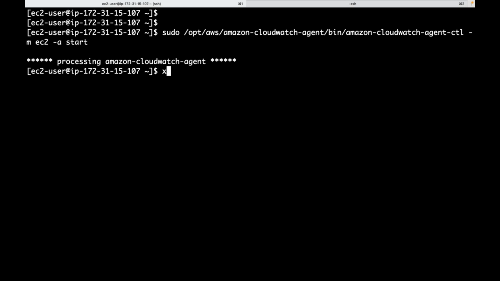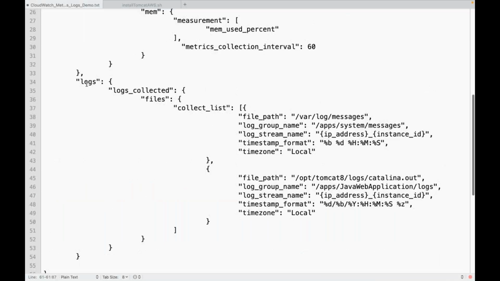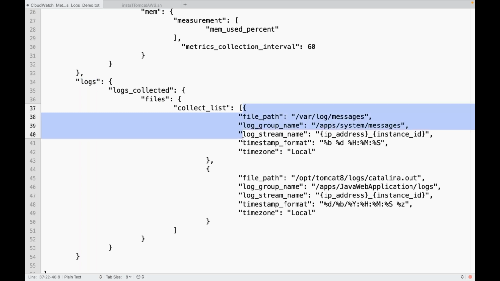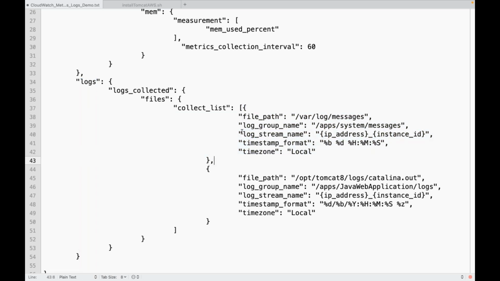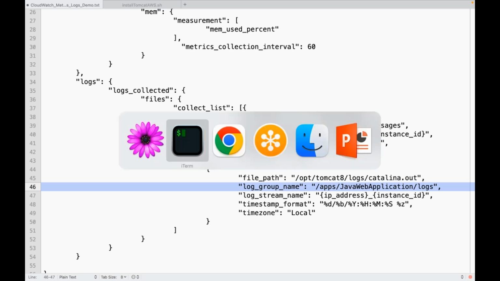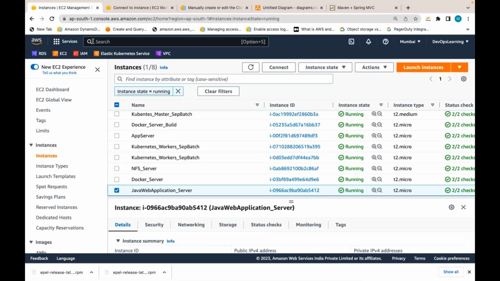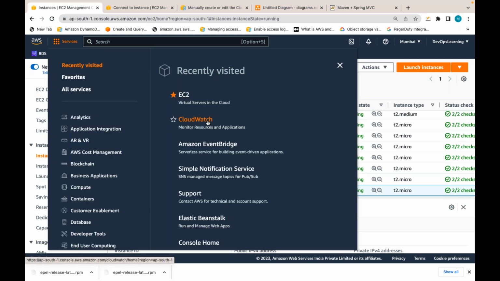Now I configured my CloudWatch agent to send the logs also. I can collect logs from various paths. I am collecting system logs and Tomcat logs. The CloudWatch agent will capture whatever logs are being generated in these paths, and it will create a separate group for each. These are system messages, these are application messages. Now I configured and started it. Let me go to CloudWatch again.